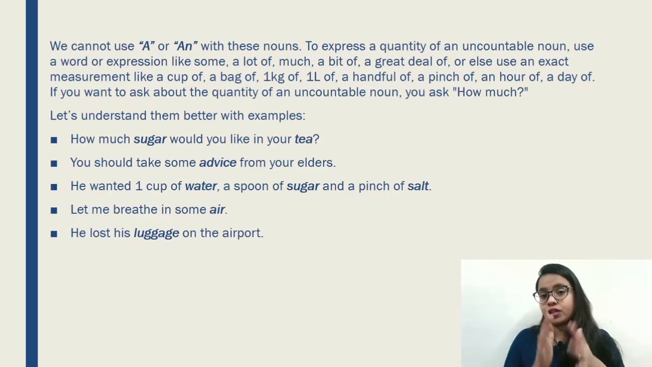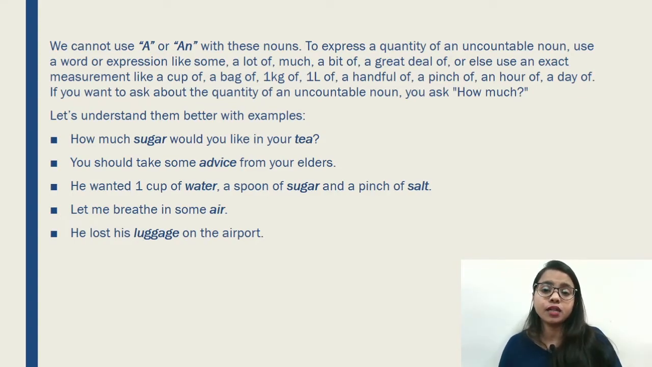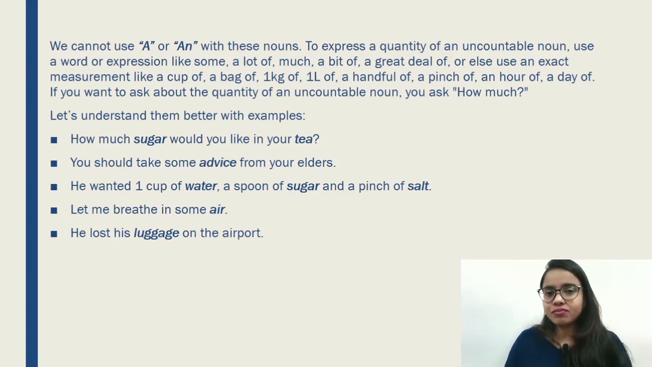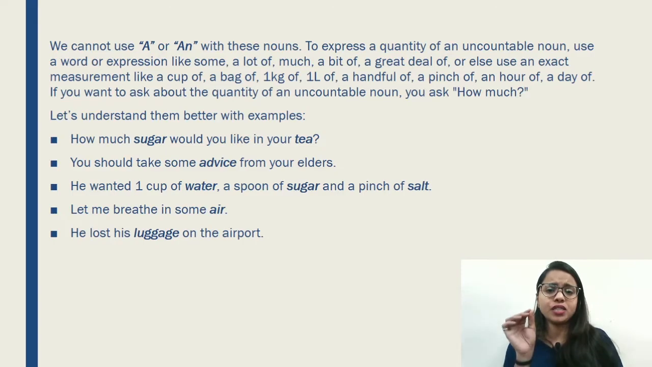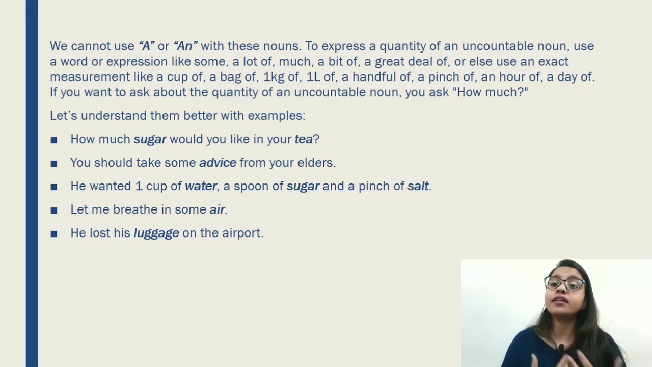I told you that we have to use measurements for these things, like a cup of tea, or a bag of sugar, or 1 kg of sugar, or 1 liter of milk, or a handful of, not chocolates, a handful, a pinch, or an hour of, a day of. So all these things that we cannot count in numbers are uncountable nouns. You have to ask how much. Okay, let's see the examples.